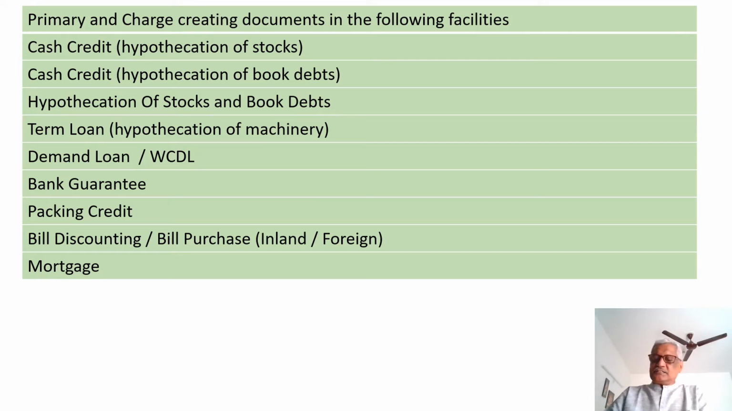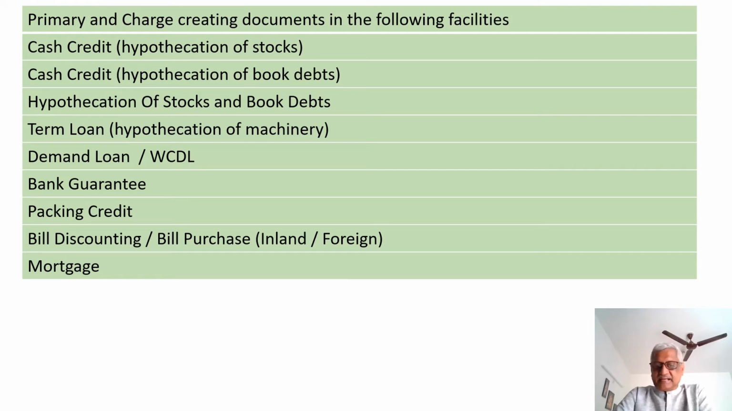If it is the hypothecation of stocks cum book debts, the primary document will be the demand promissory note and there are two charge creating documents: deed of hypothecation of stocks and deed of hypothecation of book debts. In case of a term loan where we have given the loan against hypothecation of machinery, the primary document will be the term loan agreement and the charge creating document will be deed of hypothecation of machinery.